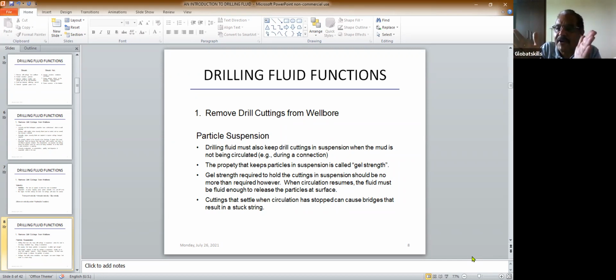We have the drilling fluid. If you stop the pump, then the cutting will start settling down. And the property which is responsible for slowing the settling down is called the gel strength.